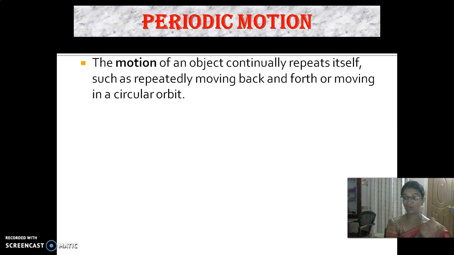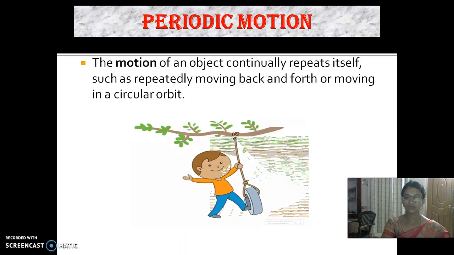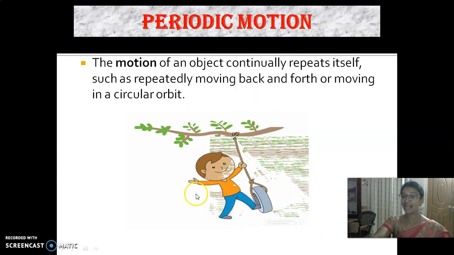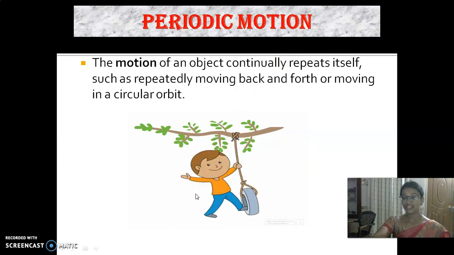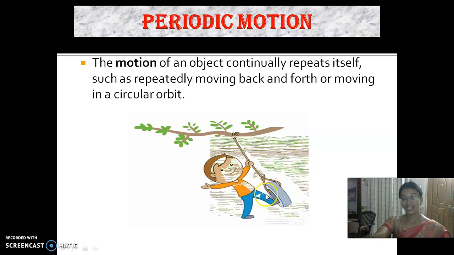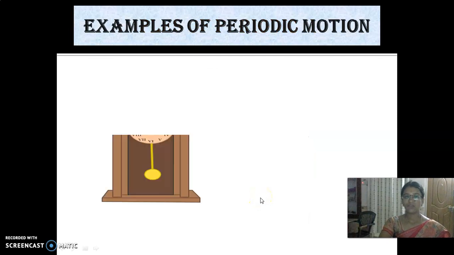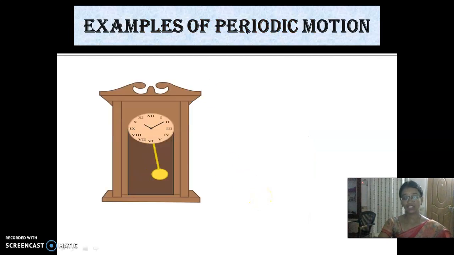It continuously moves front and back. It is called periodic motion. Look here, children, it moves front and back. So what is this motion? It is called periodic motion. These are some examples of periodic motion.